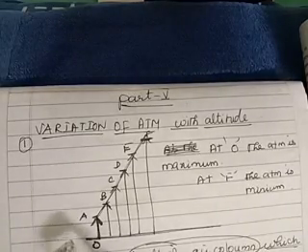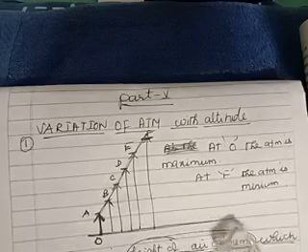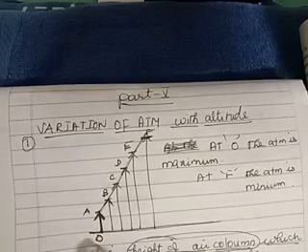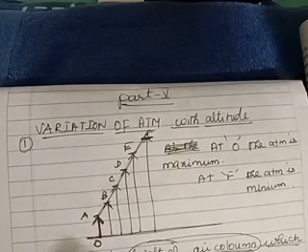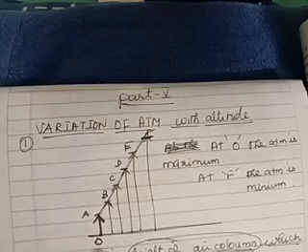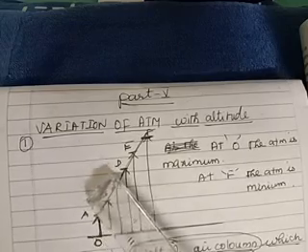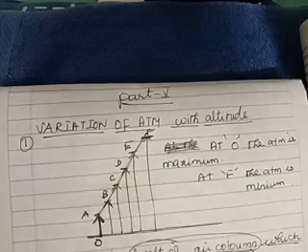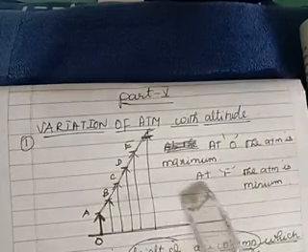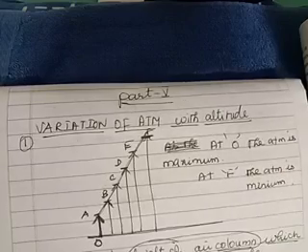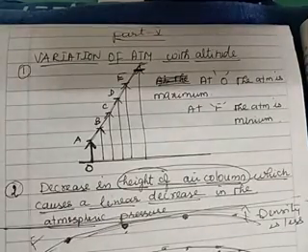So we are having several points A, B, C, D, E, F. O refers to the atmospheric pressure maybe at sea level. You know very clearly atmospheric pressure at sea level is 0.76 meter of Hg, okay? So here it is maximum, and as we go to the altitudes A, B, C, D, E and F at different levels, you will understand that at O the atmospheric pressure is maximum and at F the atmospheric pressure is minimum. Okay, so this is one point we have finished. What conclusion are we coming to?